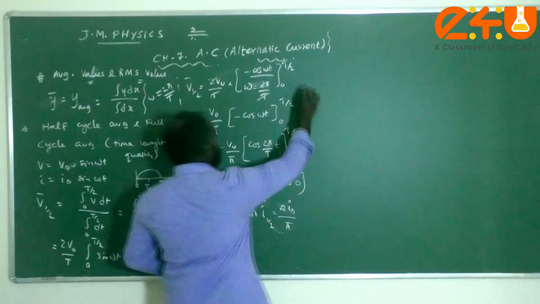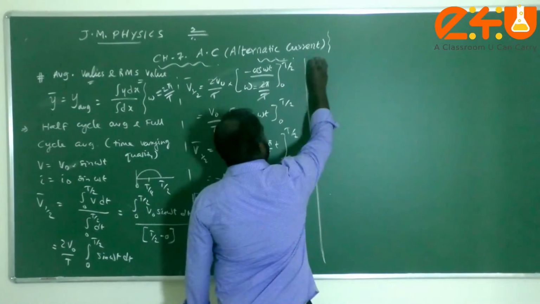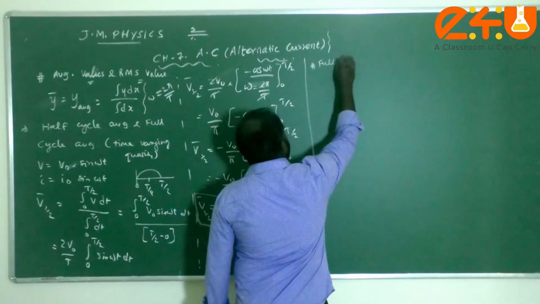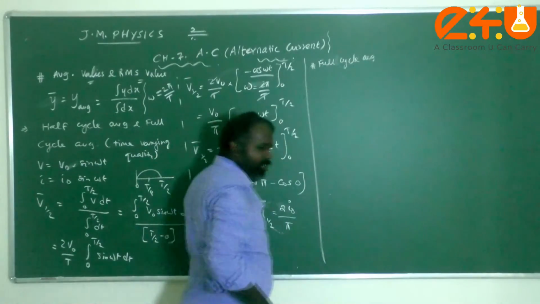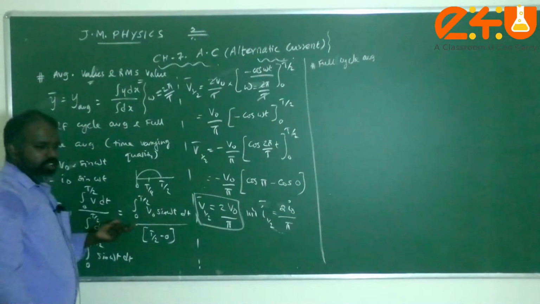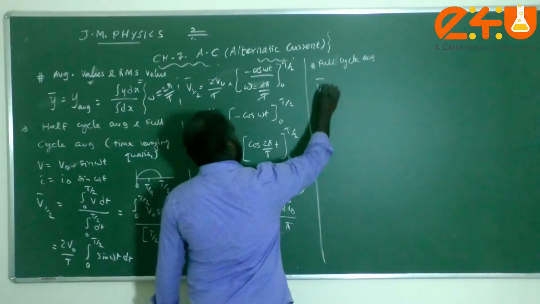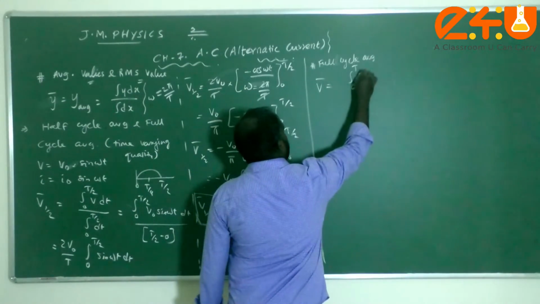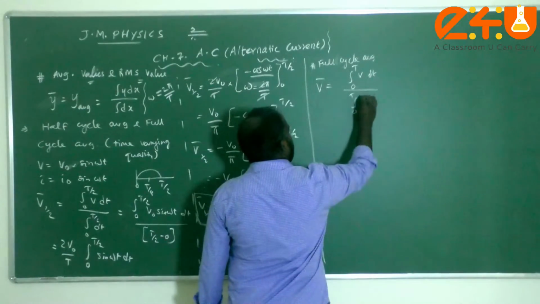In the same manner, we can write for the full cycle average also. So what is the full cycle average? I will just write the formula alone. Full cycle average. The time interval, the integral limit, is from 0 to T, that is called the full cycle average. That may be for voltage or current. Here I am just writing for voltage. So integral 0 to T of V dt divided by integral 0 to T of dt.